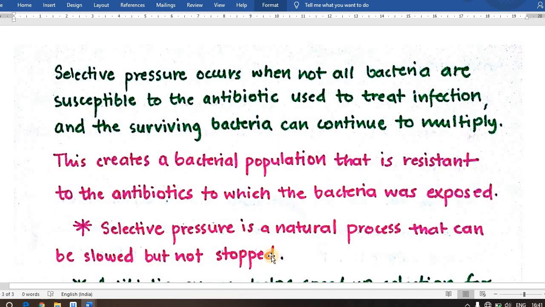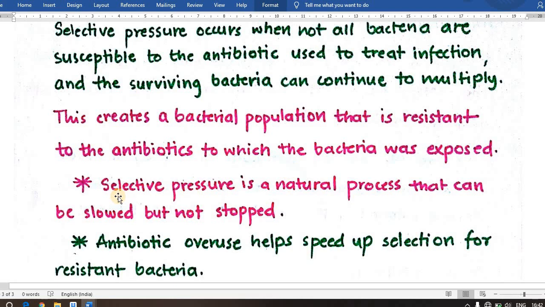The selective pressure occurs when not all bacteria are susceptible to the antibiotic used to treat infection, and the surviving bacteria can continue to multiply. This creates a bacterial population that is resistant to antibiotics to which the bacteria was exposed.